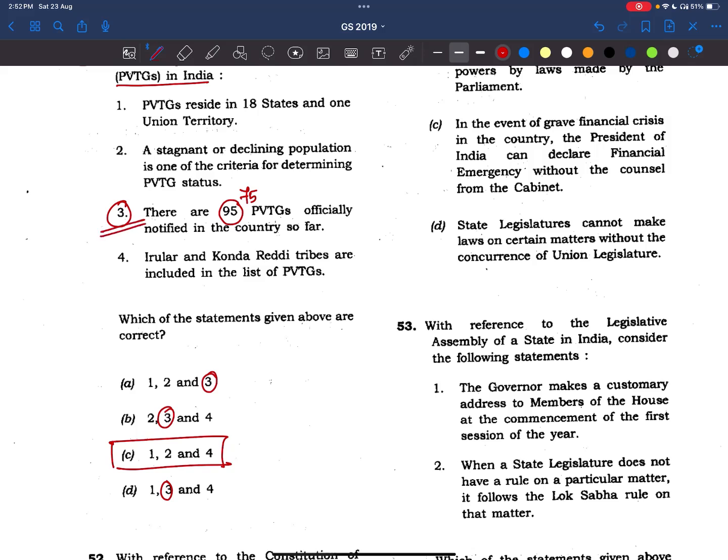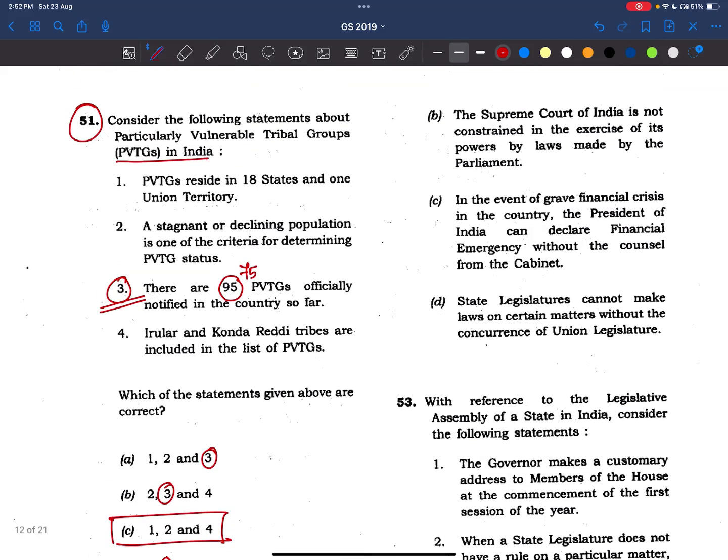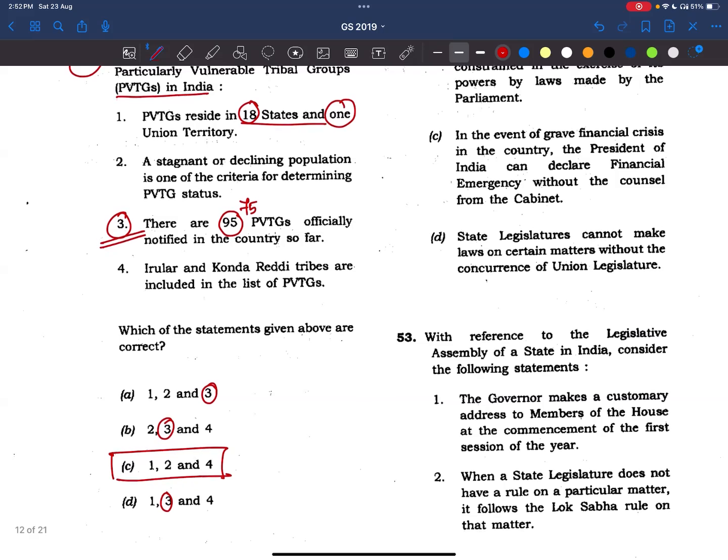Now let's see the statements. PVTGs reside in 18 states and 1 union territory. Maybe we don't know these facts. While solving this type of question, please don't decide that because numbers are present, the statement will be wrong. Try to read all the statements. If you decide in the first instant that one is wrong, you will mark the wrong answer.